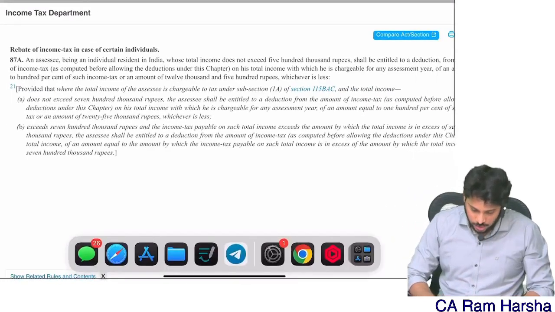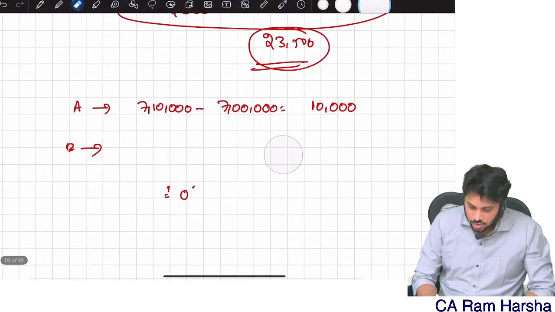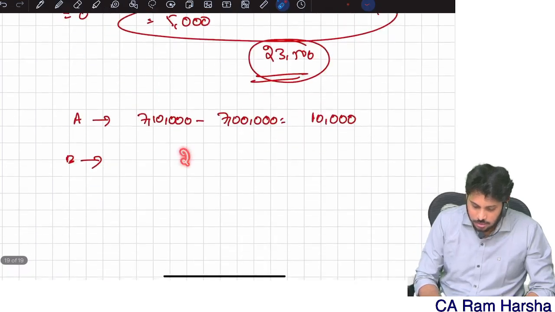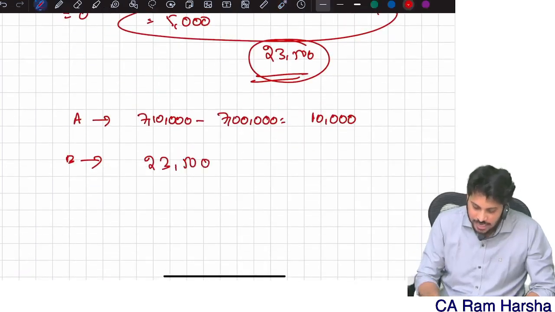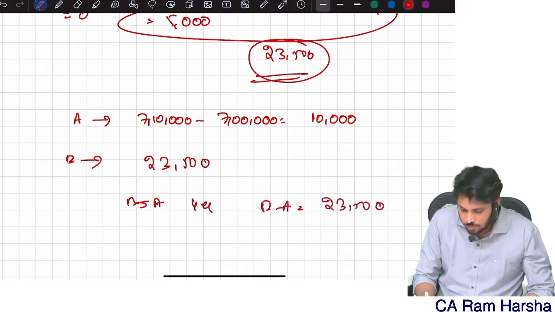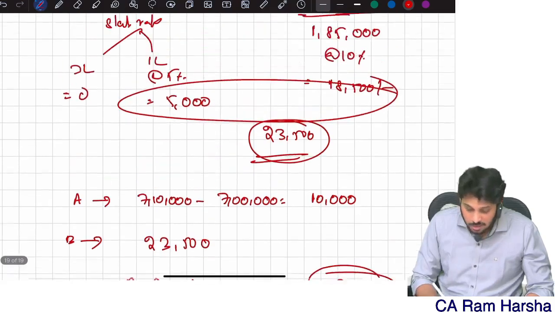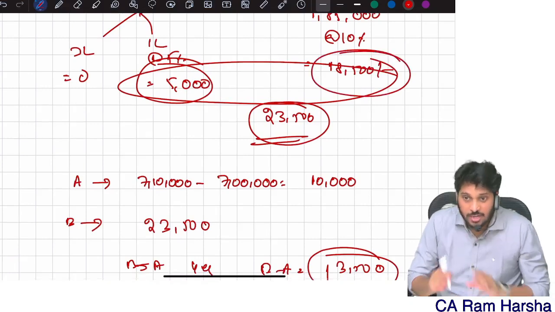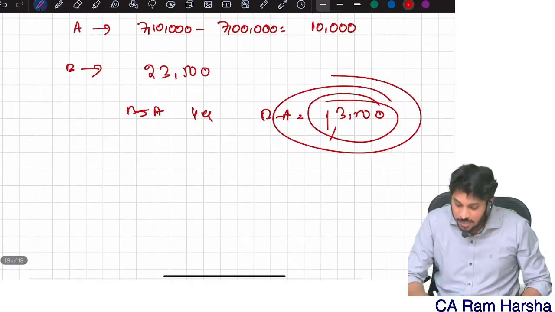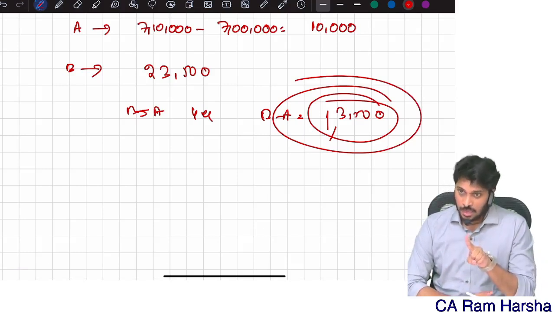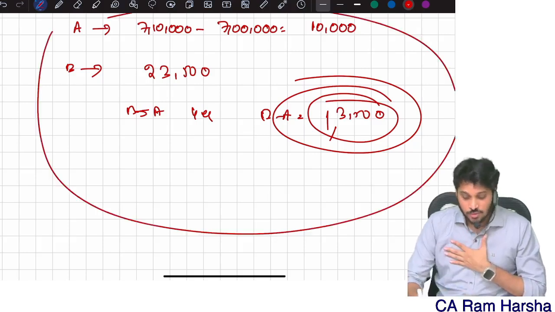Suppose, in your logic, let me consider tax on total income, how much is it? Let me consider as usual, blindly, 23,500. Is B more than A? Yes. Then rebate is equal to B minus A. How much is it? 13,500. But my normal tax is only 5,000, right? I should not claim rebate on 18,500. No. I can claim rebate up to how much? 13,500. This is one more argument. We can take the SSE favor argument, which is 13,500 rebate.